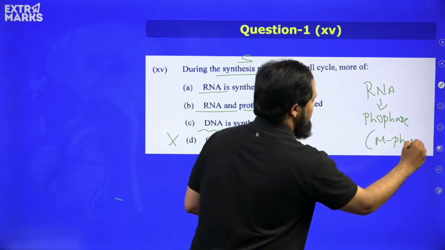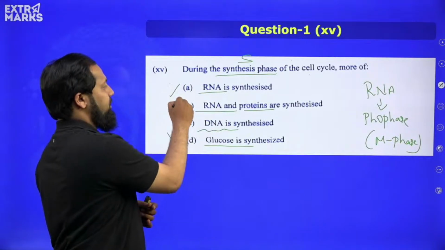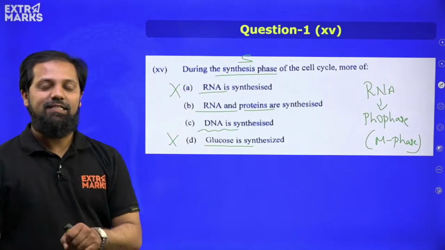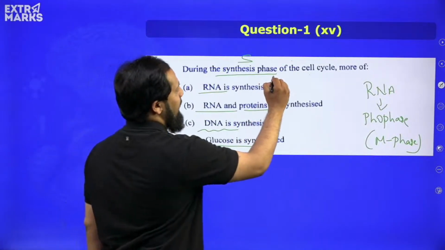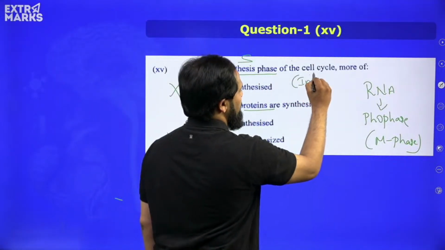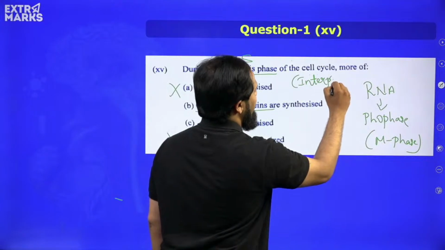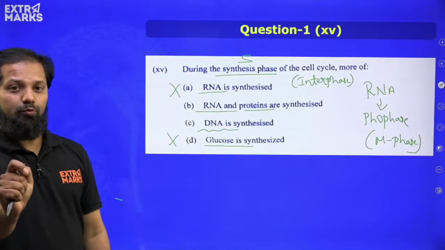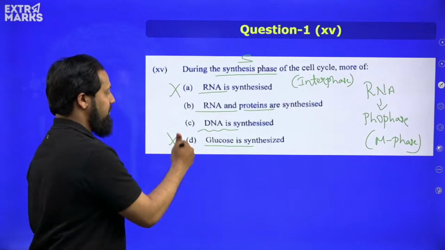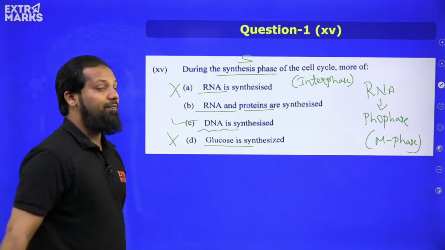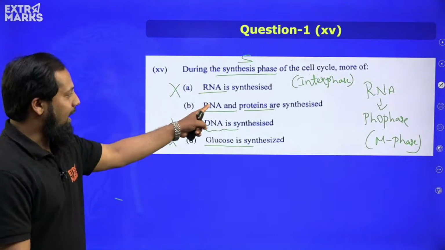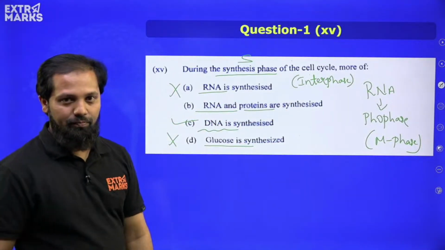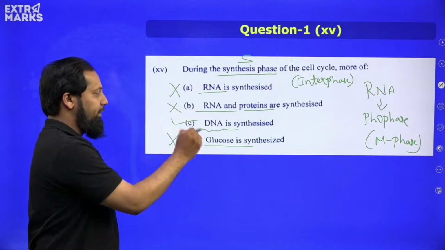So I can strike out option A. When I am speaking about the synthesis phase or S phase, this is a part of interphase, and we all know that in interphase we have G1 phase, S phase and G2 phase. In S phase, the synthesis of DNA takes place. RNA and proteins are formed in the prophase stage, so I can strike out option B also.